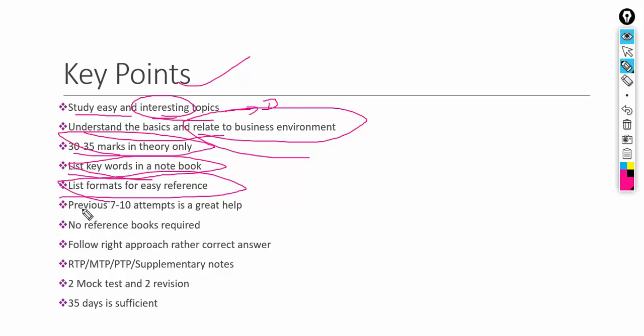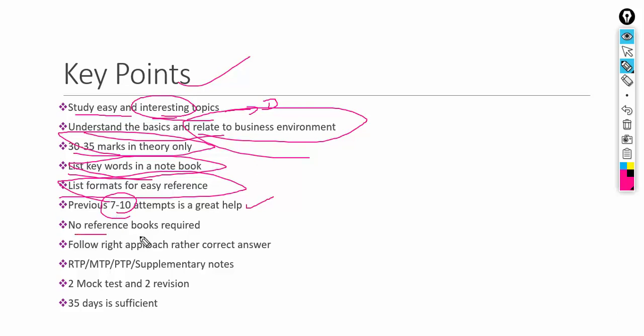It becomes easier for you to write in the examination hall without tension. Previous 7 to 10 attempts: the reason I took a bigger number is, guys, most of the questions get repeated. Having said that, you should also remember that new amendments should be followed. However, 7 to 10 attempts is a very good number to get good marks in the cost accounting subject.